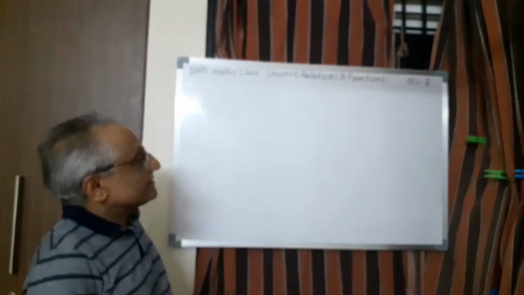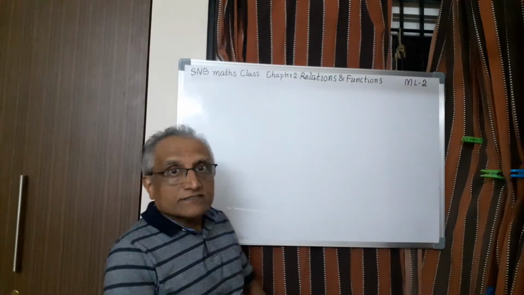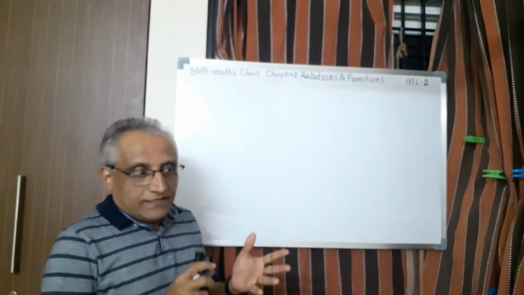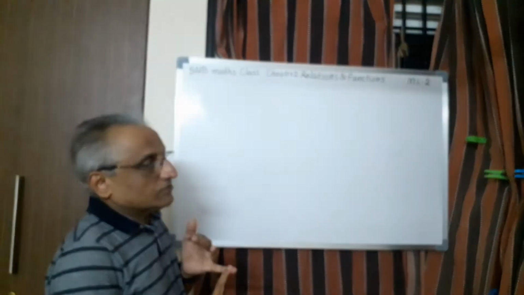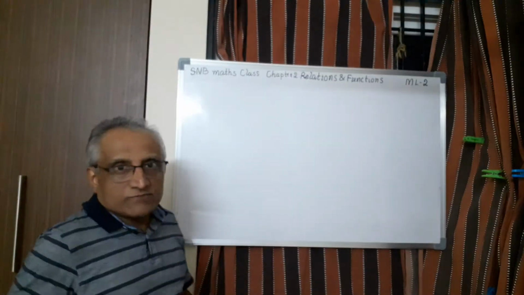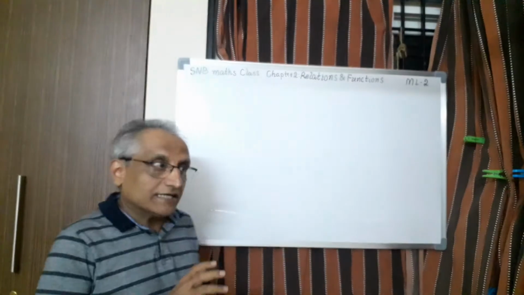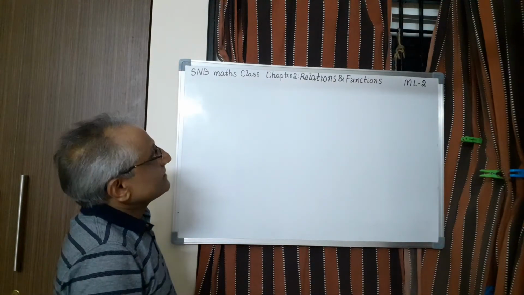Hi students, this is the second lesson in relations and functions. In the first lesson, we have just prepared the ground. We defined ordered pair, then we also defined cross product of two sets A and B. Then we studied some of the properties. Then I told the purpose of studying this cross product and ordered pair is to study further, that is relations